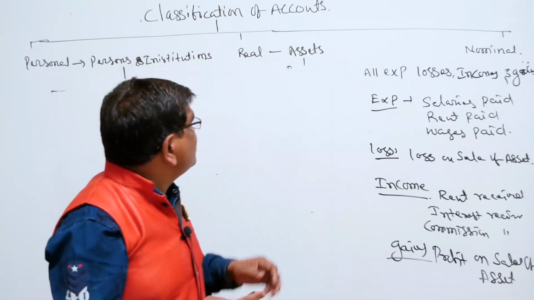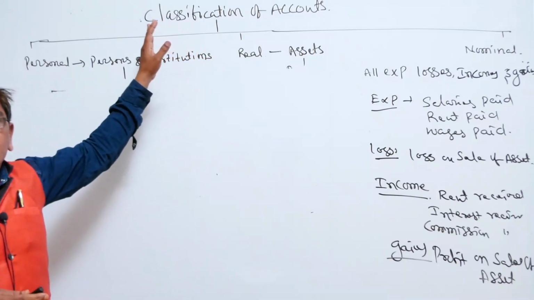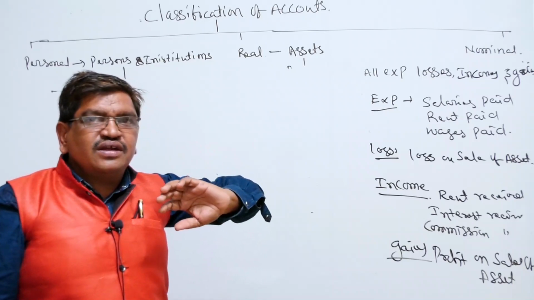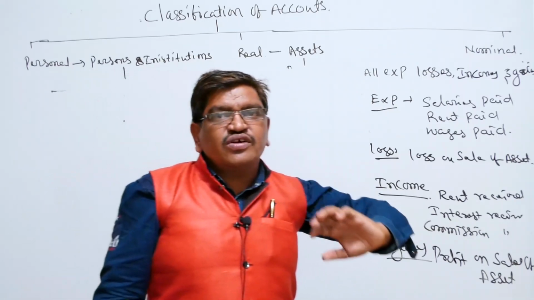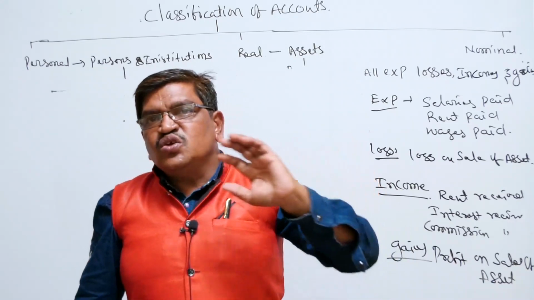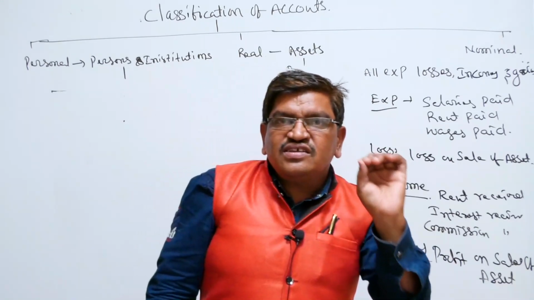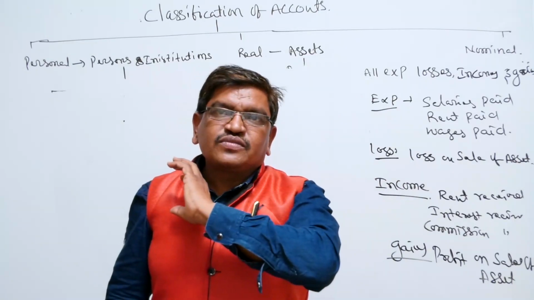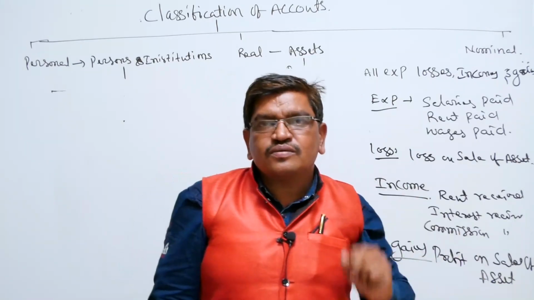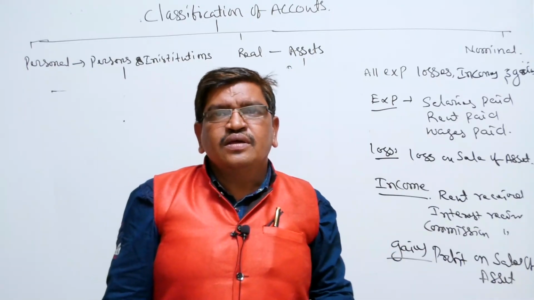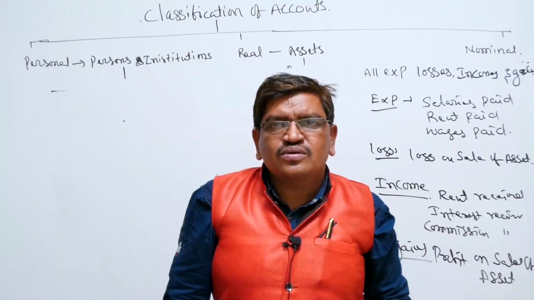The classification of accounts is a very important topic for junior inter, especially for first year students. If you learn these things, you can identify each and every element and which account it is related to. Rent, nominal account. State Bank of India, personal account. Cash, real account.